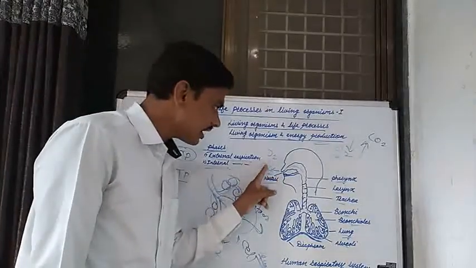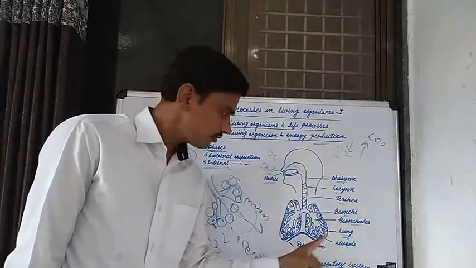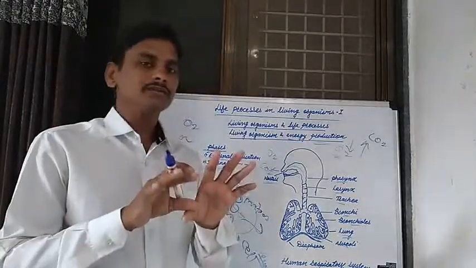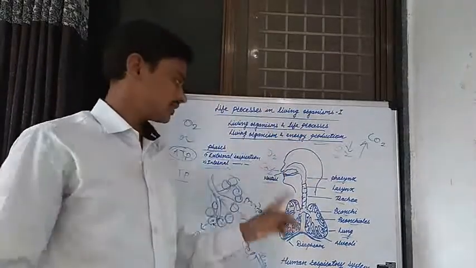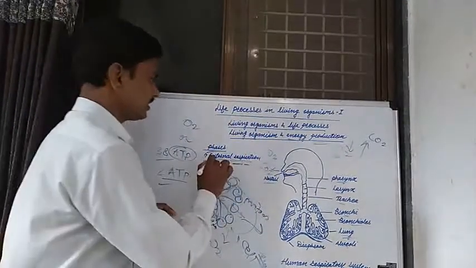Oxygen is taken from the environment into the lungs, and the carbon dioxide in the lungs is given out of the body. That process is known as external respiration.